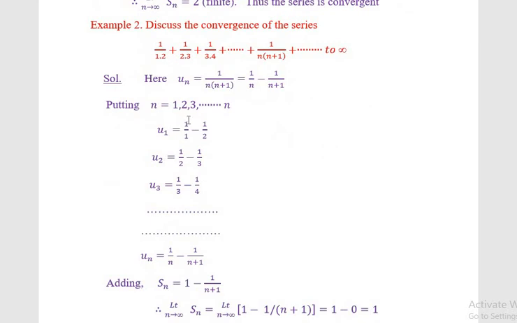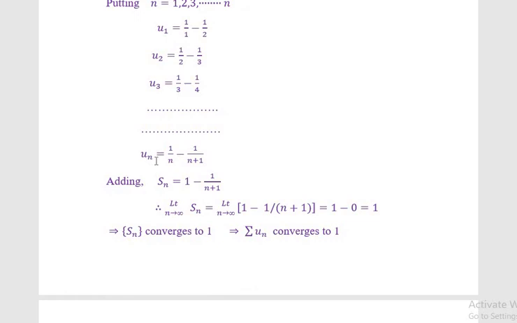Putting n equal to 1, 2, 3 and so forth, u1 is equal to 1 by 1 minus 1 by 2, u2 is equal to 1 by 2 minus 1 by 3, and u3 is equal to 1 by 3 minus 1 by 4 and so forth. The nth term un is equal to 1 by n minus 1 by n plus 1.